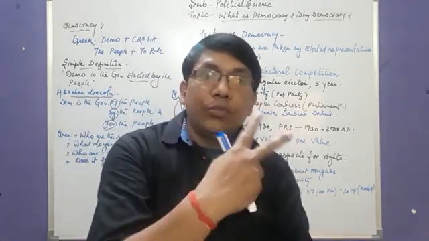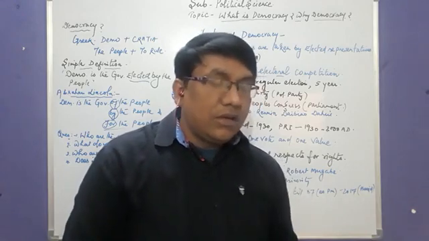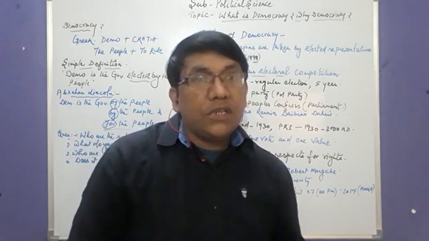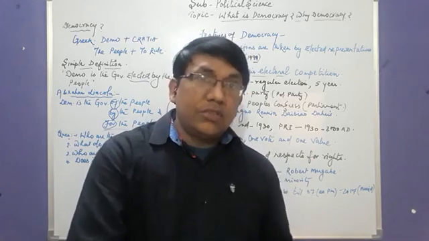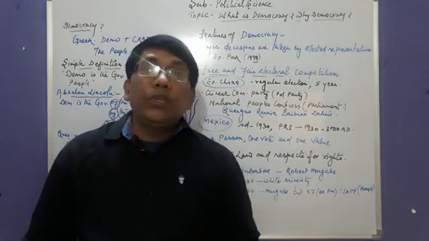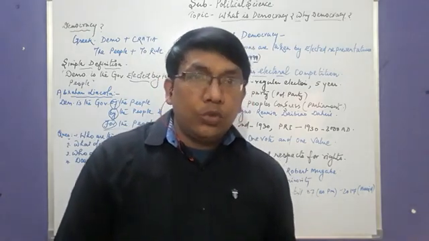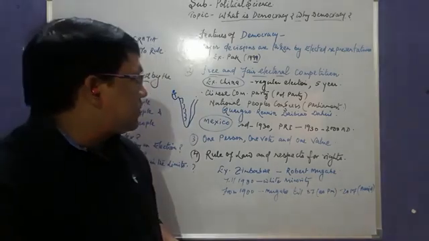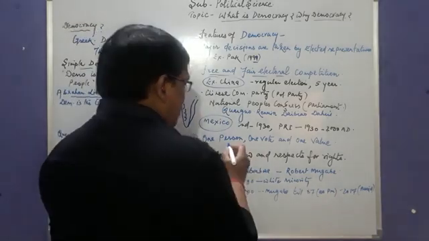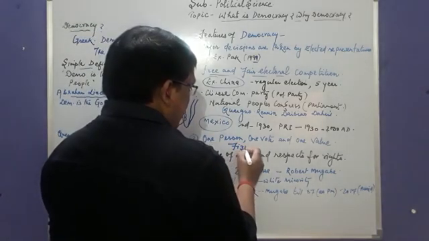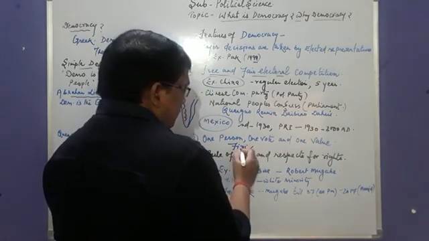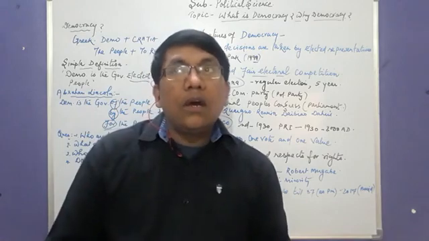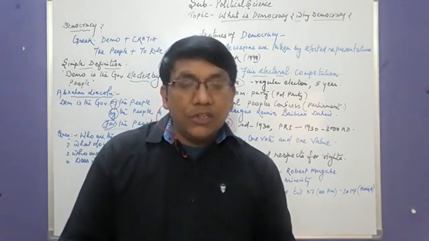In Estonia, there are two important communities, the Russian minorities and other people who are residents of the country. But only the Russian minority has the right to vote. Another country is Fiji. They also have a problem with voting rights.